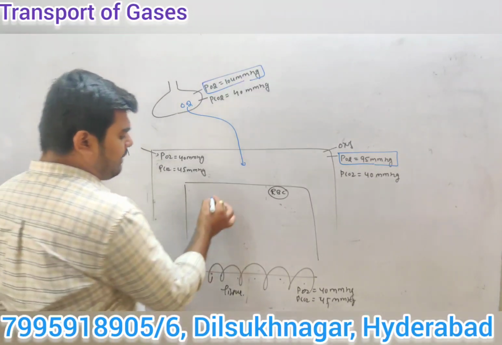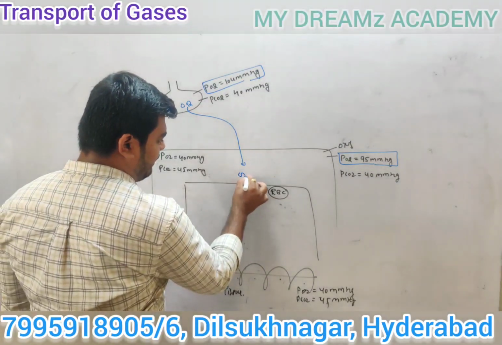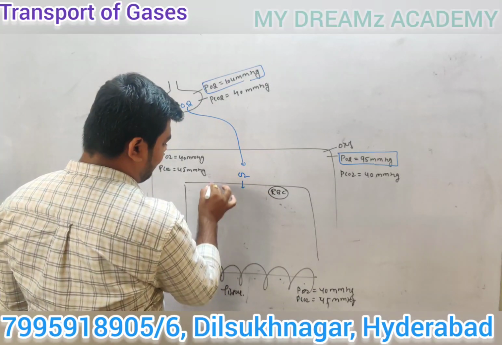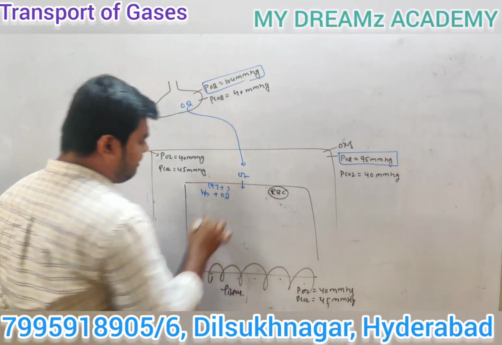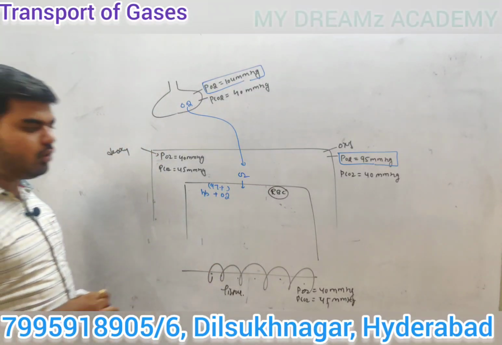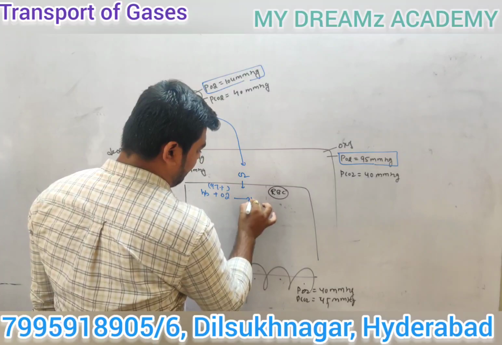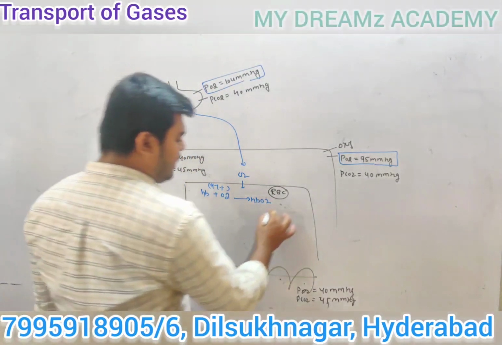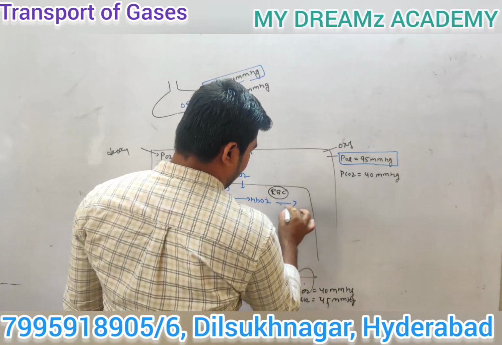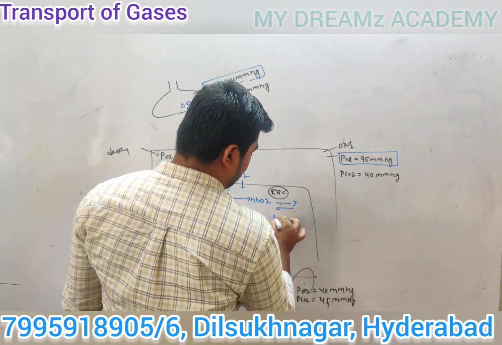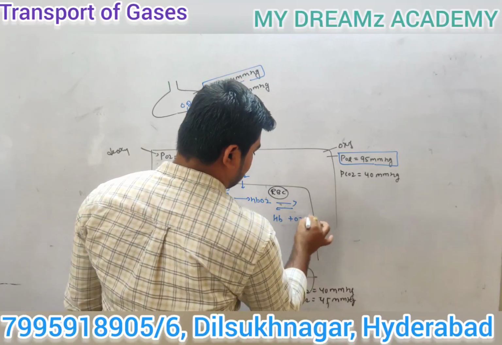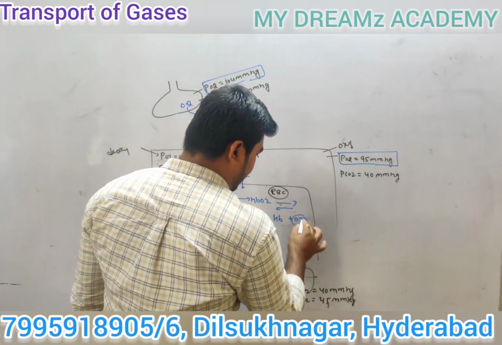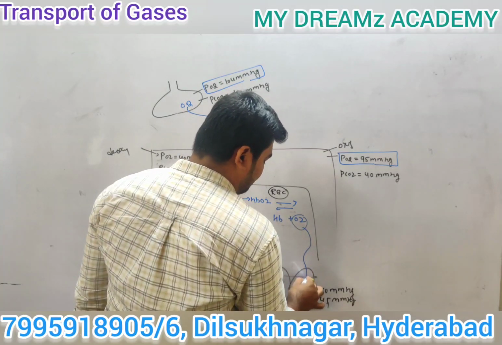So guys, what will happen in the RBC region? You know very well, hemoglobin is present here. 97% of oxygen binds with hemoglobin and forms HbO2, which means oxyhemoglobin. Now this oxyhemoglobin will dissociate into oxygen as well as hemoglobin. This dissociated oxygen will be diffused into the tissue region.